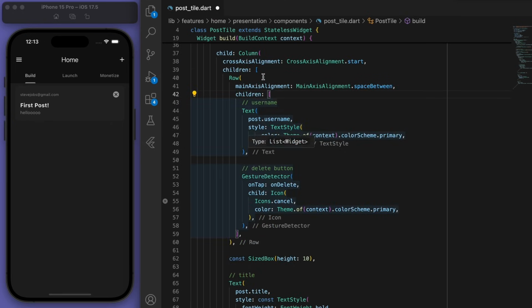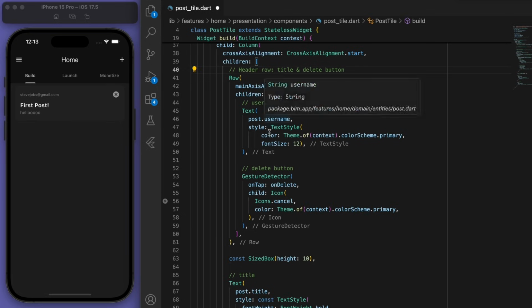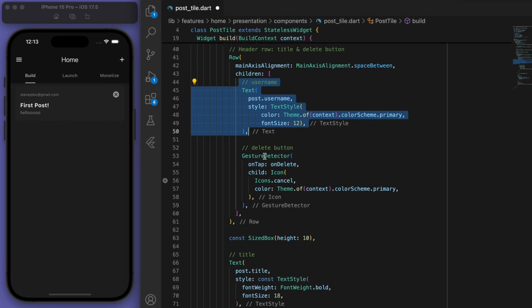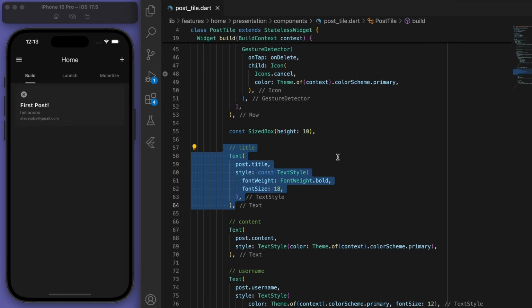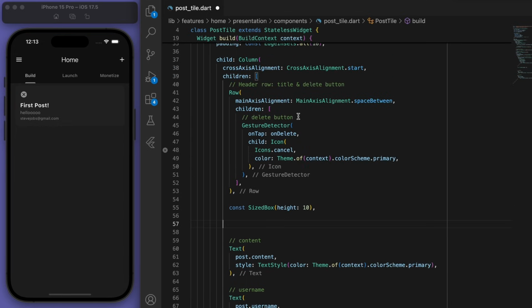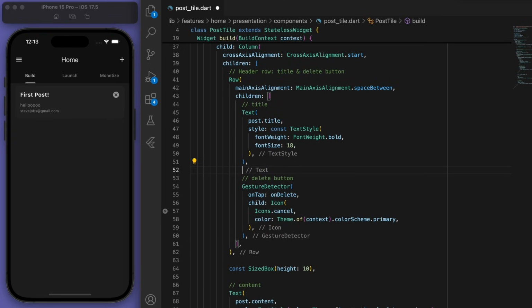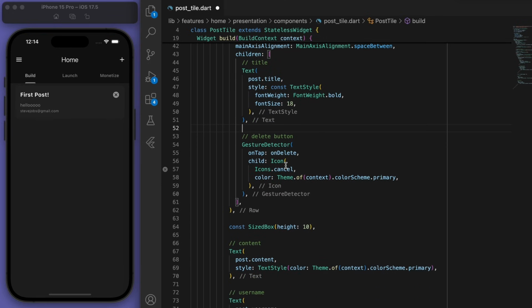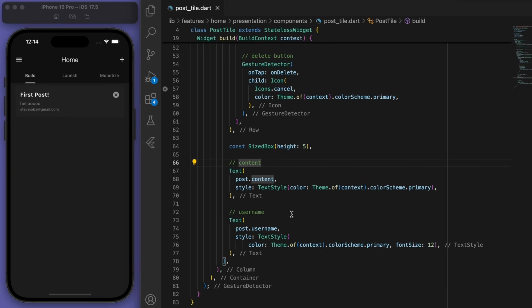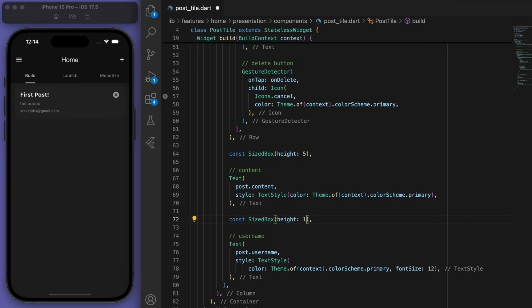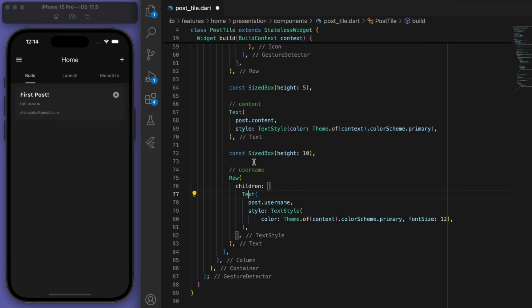Right, so where should we put it? We got the header row here, we got the title. You know what I'm thinking? I'm thinking maybe this username we could put at the very bottom, and actually just put the title at the top. And maybe we could space it out more. And then this username, let's put in a row, so we'll have username and then the comment count next to it.